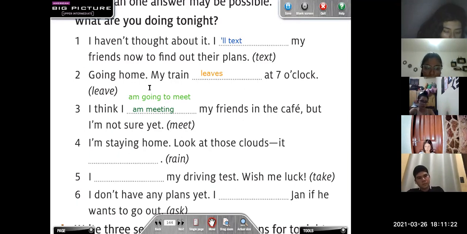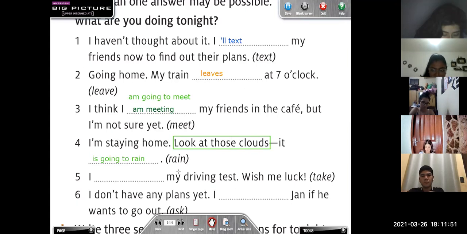Number 4, I am staying home. Look at those clouds. It's going to rain. Okay, why? Because we have an evidence. Look at those clouds. Very good. We have an evidence in the present, right? This is our evidence. So that's why we use the be going to.